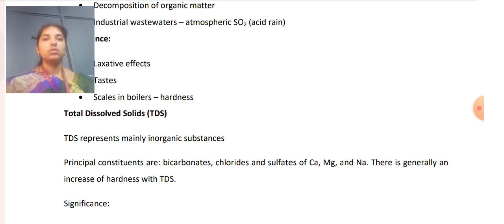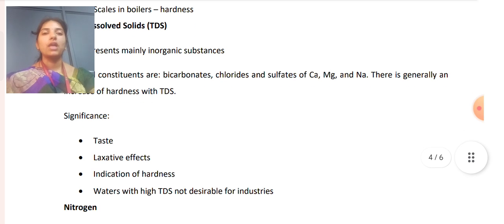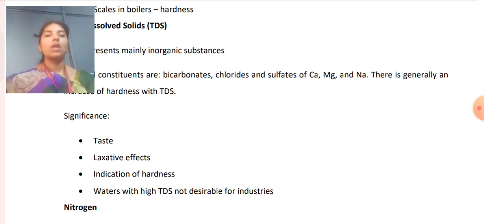Total dissolved salts, that is TDS. TDS represents mainly inorganic substances. Total dissolved solids have principal constituents of bicarbonates, chlorides and sulfates of calcium, magnesium and sodium. There is generally an increase of hardness with TDS. This increases in municipal wastewater, and the significance includes taste, laxative effect and induction of hardness. Waters with high TDS are not desirable for industries.